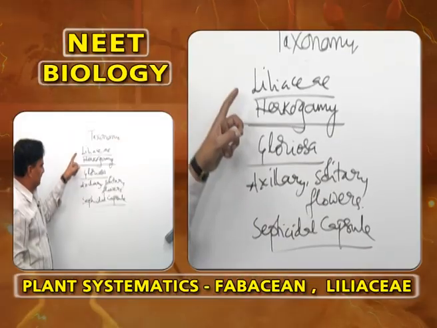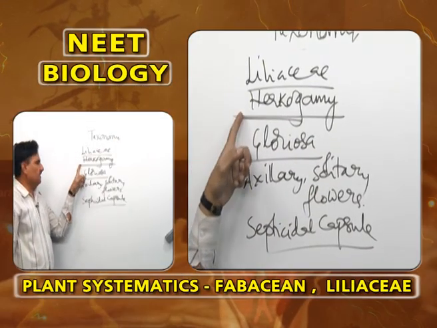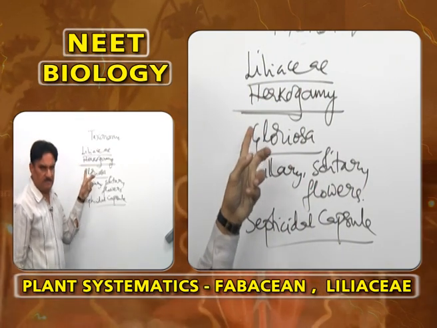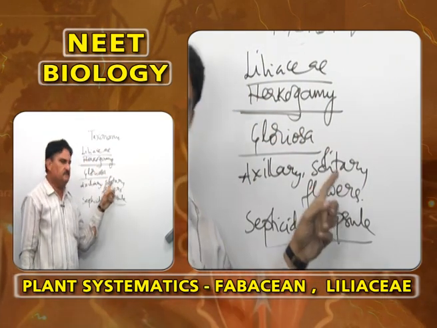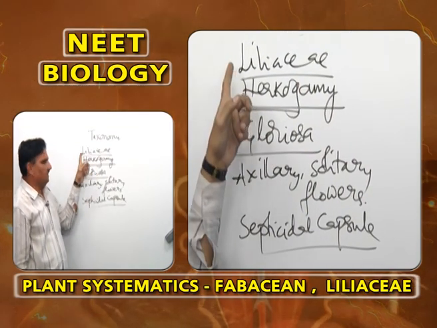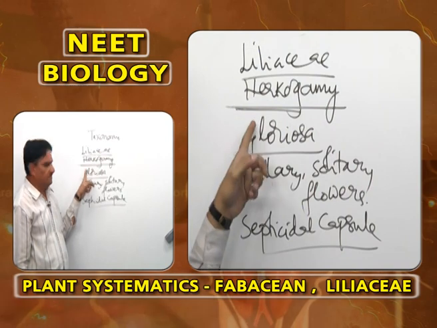So, Gloriosa is the answer for a plant in Liliaceae for hercogamy. Hercogamy means either arrangement of essential organs in different heights, like in hibiscus, or essential organs in different directions, like in Gloriosa. So, a Liliaceae plant with hercogamy means Gloriosa.